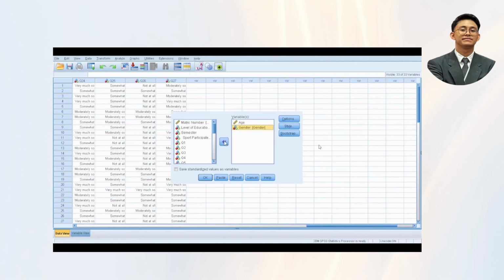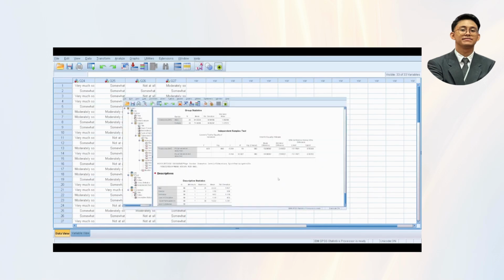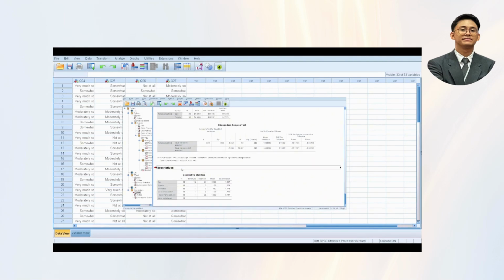In this section, you just click age, gender, semester, level of education, and sport participated in. After you move all the variables into the box, you just click the OK button and then wait for the information to come out. As you can see, this is the descriptive statistics for the demographic data.